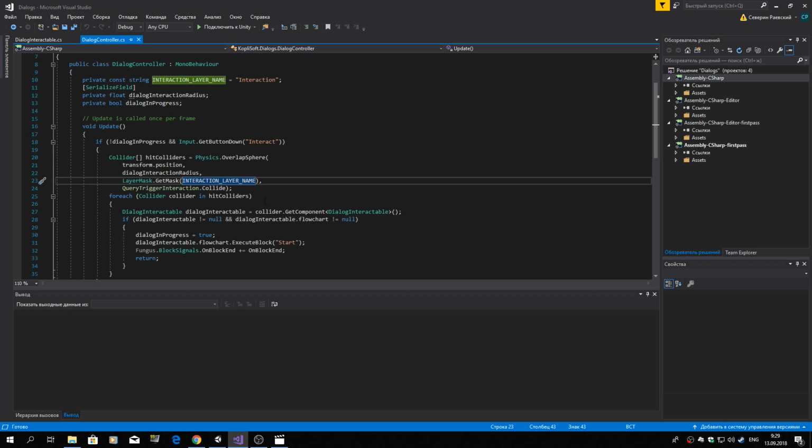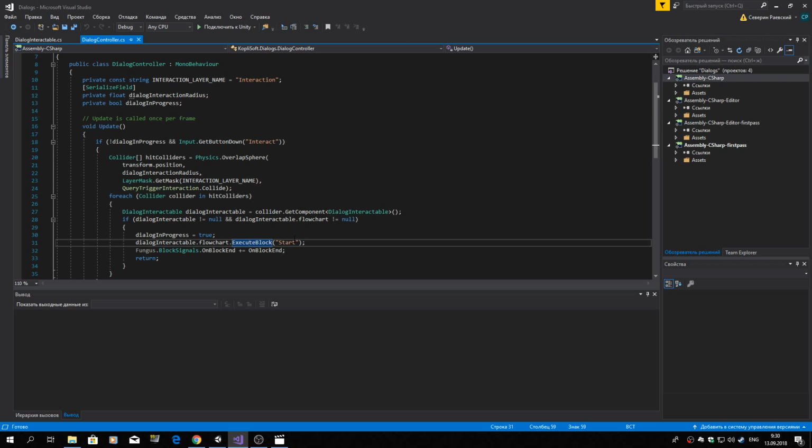For each collider, it checks that there is a dialog interactable in it, and the dialog interactable contains a flowchart. If we found such a collider, then it's our dialog, and we are going to stop here, return. So we are not going to interact with other dialogues. And here we are going to execute block programmatically.